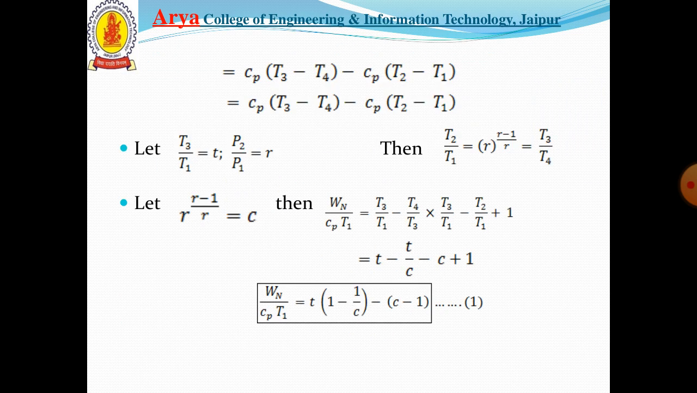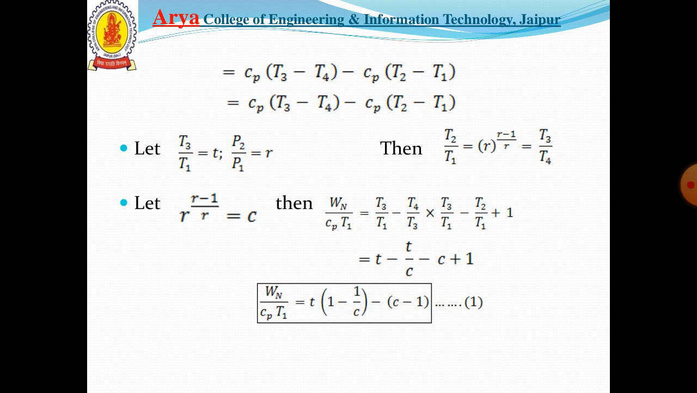By using the formulas we get Cp into T3 minus T4 minus Cp into T2 minus T1. Let T3 upon T1 equal to T be the temperature ratio, and P2 upon P1 be the pressure ratio R. Then in the isentropic process we get T2 upon T1 equal to R to the power (r minus 1) upon r, that is equal to T3 upon T4. And let again R to the power (r minus 1) upon r equal to C, a constant, as R remains constant ideally.